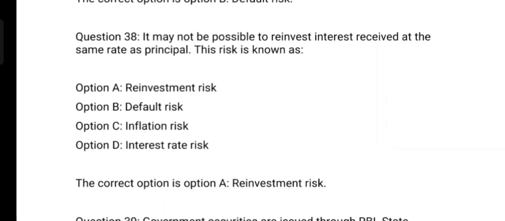It may not be possible to reinvest interest received at the same rate as the principal. This risk is known as option A, reinvestment risk. Option B, default risk. Option C, inflation risk. Option D, interest rate risk. And the correct answer is option A, reinvestment risk.